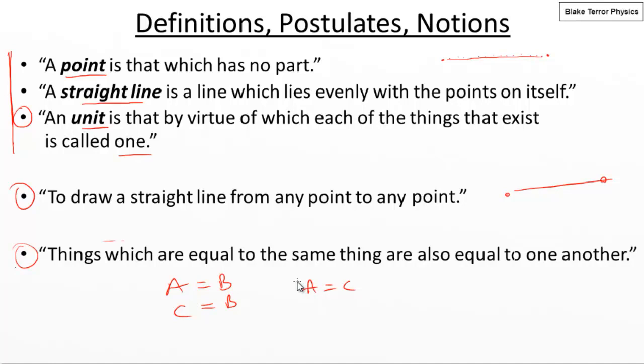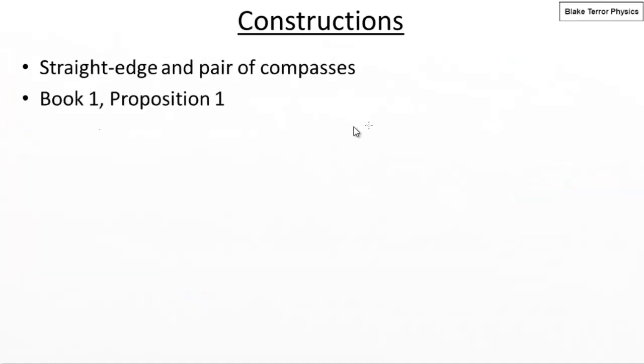But off at the back of all of these, and there's loads of them throughout the 13 books of the Elements, he then creates these propositions. So here's the first proposition. So if we go to book 1, proposition 1, he's doing a construction, and he wants to construct, what's he trying to construct? An equilateral triangle. That's right. I couldn't remember what he was doing then.